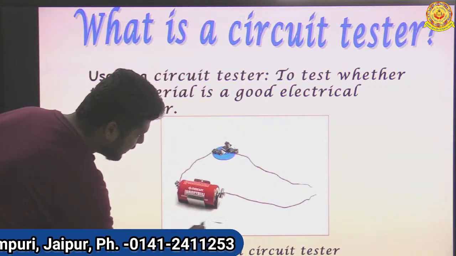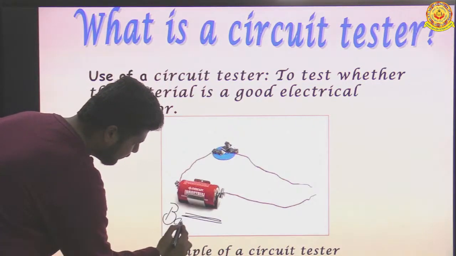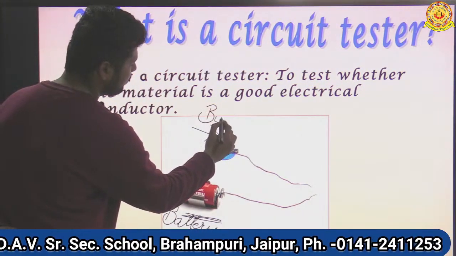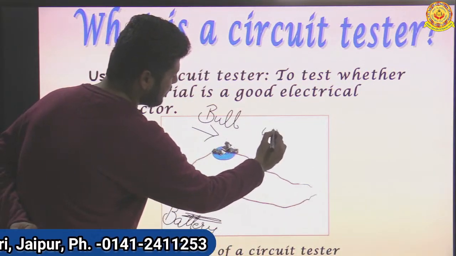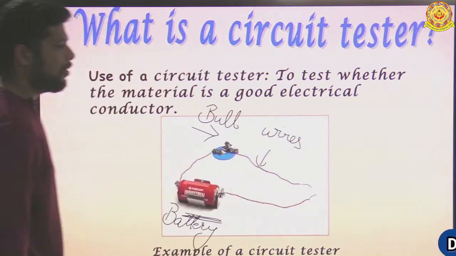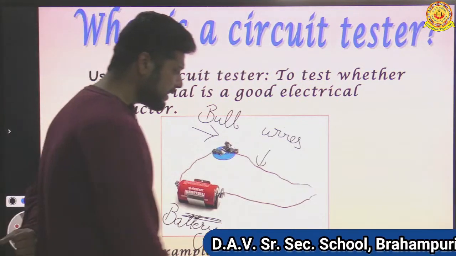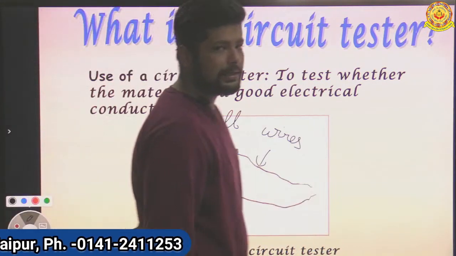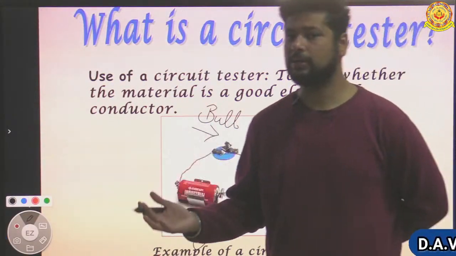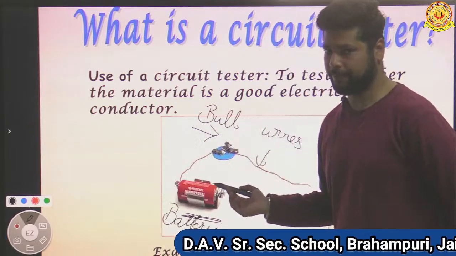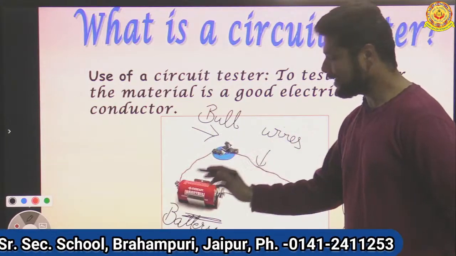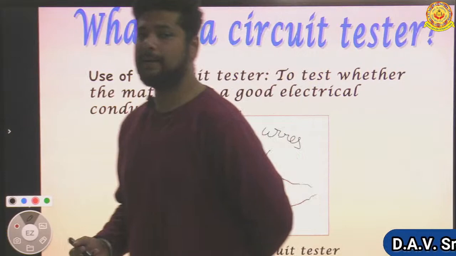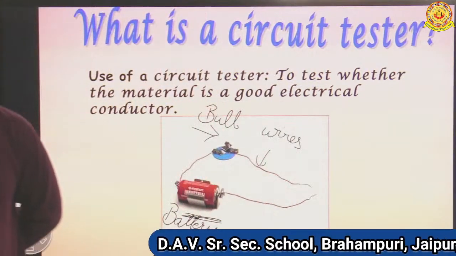Now you can see this is the battery. This is the bulb. These are the wires. When nothing is connected to these wires, you can see there is a little space between them. We all know that air is a bad conductor of electricity. If air were a good conductor, we would see this bulb glowing. But the bulb is not glowing because our circuit is not complete. This is an incomplete circuit, and air being a bad conductor, we cannot see the bulb glowing.